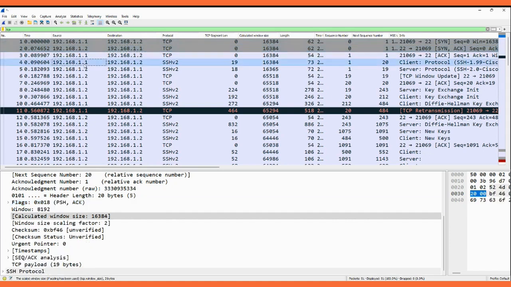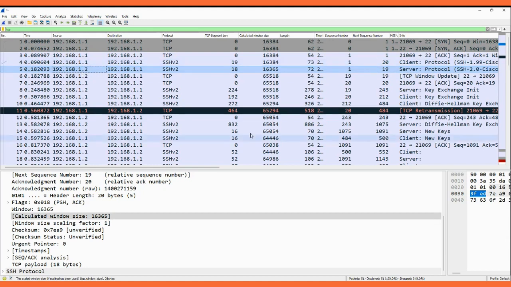And look at this packet number 4. This packet is sent by 1.1 towards 1.2, and the TCP segment length is 19. So this host 1.1 is sending data towards host 1.2, and the data it sent is 19 bytes. Here you can see that in the fifth packet below, host 1.2 is sending an acknowledgement.